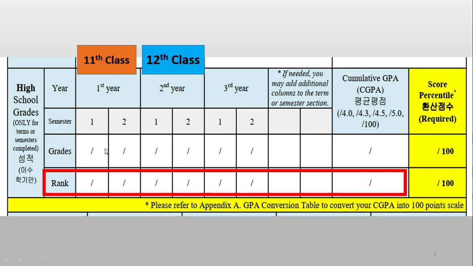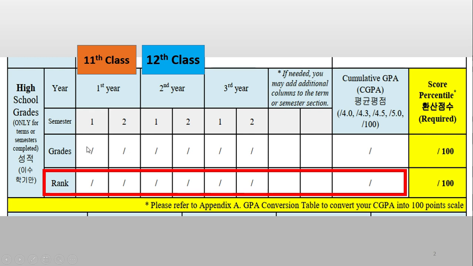For the rank, you should leave it, because the ranks in Pakistan and India, I think, are not mentioned on the grades. Rank means, if 50 students were in one class, then what was your rank or position. For example, if you were the second position holder, you will write rank 2 over 50, right? This means the ranking in the exam, but leave it. I think it should be a simple and easy process to follow.